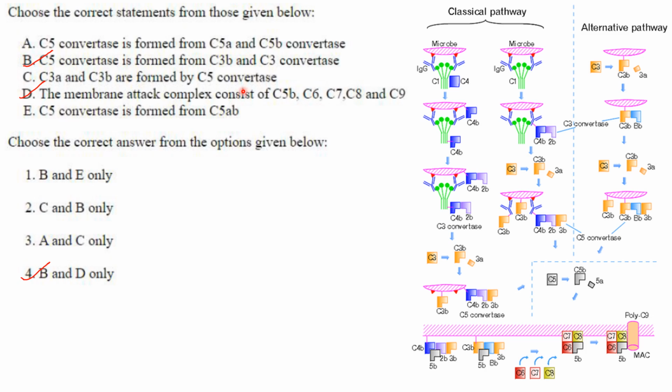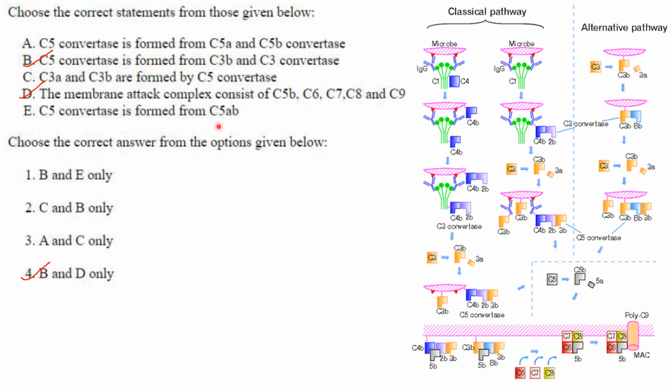No. C3A and C3B are actually formed by the C3 convertase, not C5 convertase. The membrane attack complex consists of C5B, C6, C7, C8 and poly C9. So D is also correct.